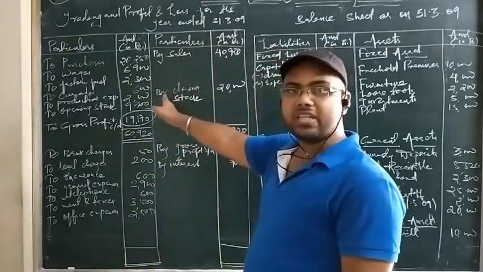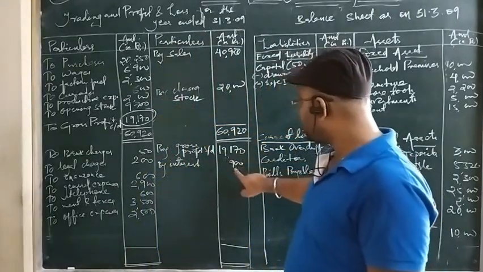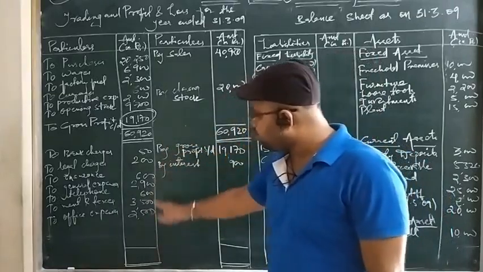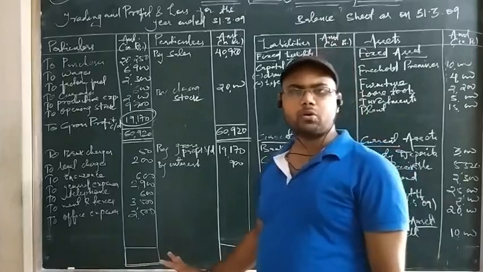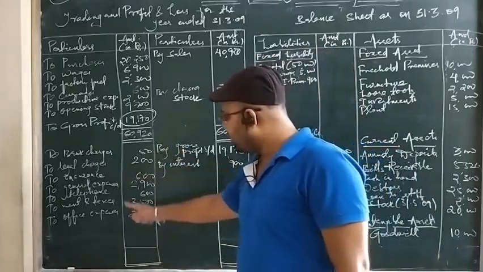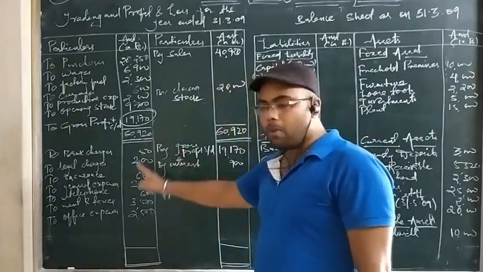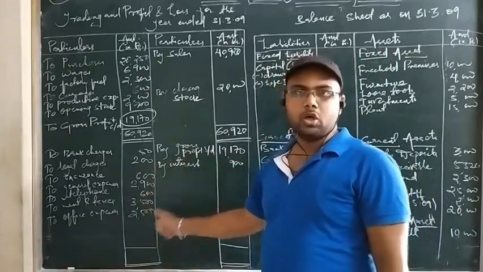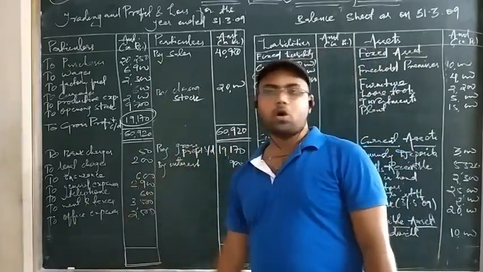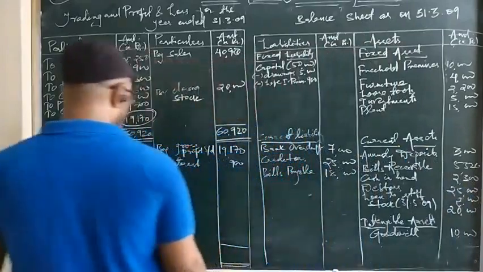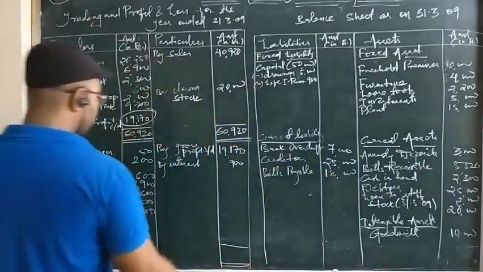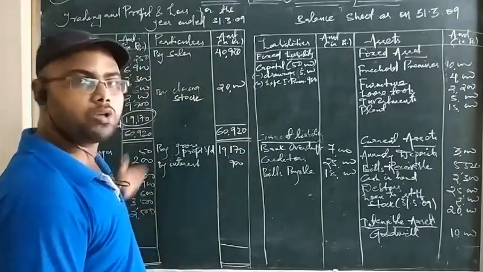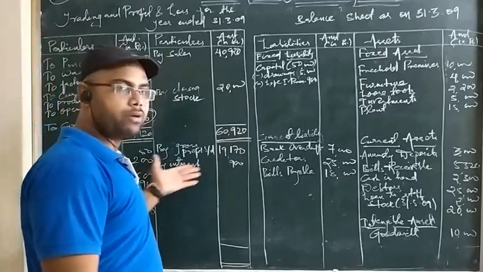Look, it is easier than the trading account. You have two items, but it costs almost 20,000. And here the items' total doesn't go more than 15,000, just by a rough calculation or a glance. So you can see that the items are more, but the amount is less. The single item, gross profit, is much more than all these expenses. So definitely we are having profit, which will be called the net profit. Let's put on the total by following the matching concept. The highest total is on the credit side, the income side. So the indirect income total is more than the indirect expenses total, so we are going to have net profit.